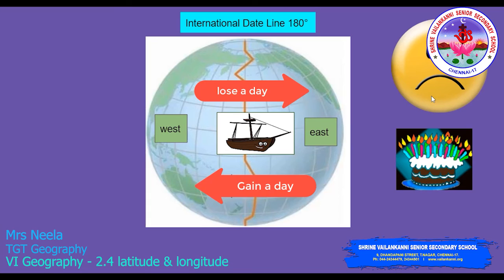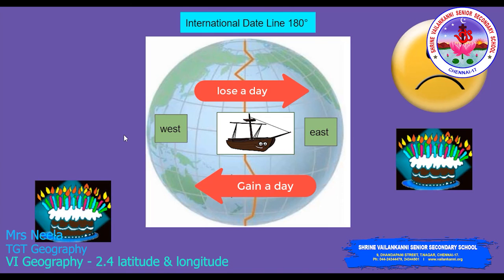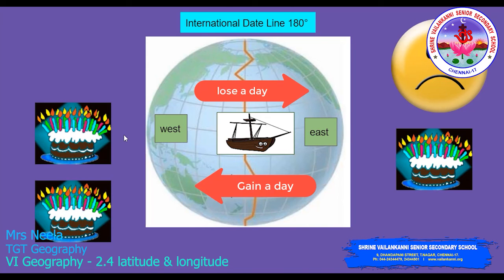Now the same thing happens here. Let's imagine your birthday is on 25th June and you're in the east. You are celebrating your birthday. Now you are moving from east to west. What happened? You will find that you moved from 25th to 24th. So you're gaining a day, and technically you're celebrating your birthday twice and you are happy.